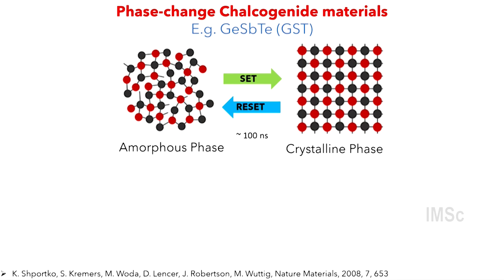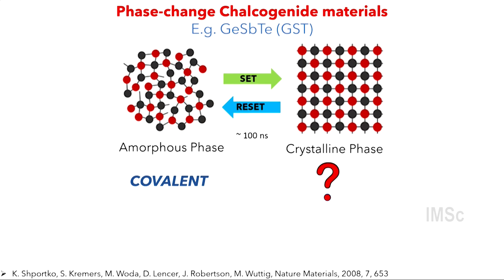In the time scale of 100 nanoseconds, they can go from amorphous phase, where amorphous means there is no periodic long-range order in these materials like glass, to a crystalline phase. This is actually sodium chloride structure, our rock salt on the dining table. So this transition occurs in the matter of 100 nanoseconds. Not only is it an interesting phase transition, but the properties of the two states are very different. The amorphous phase is covalently bonded and it's very transparent with large band gap. And that chemical bonding is very easily understood, but the crystalline phase is very different.